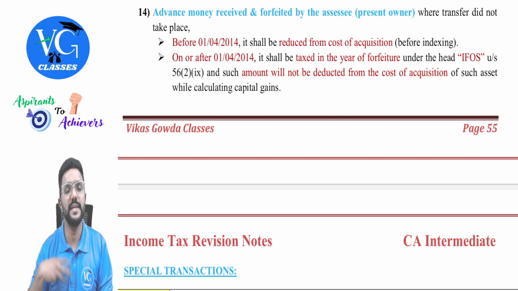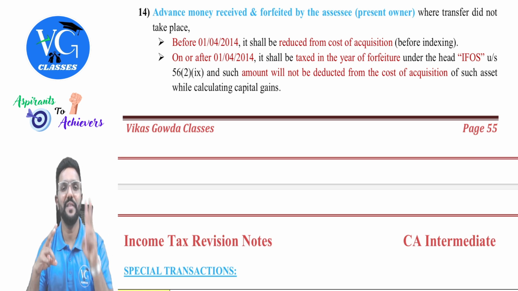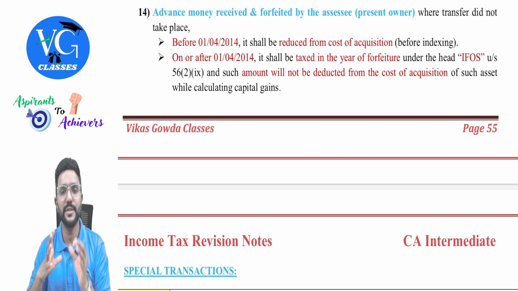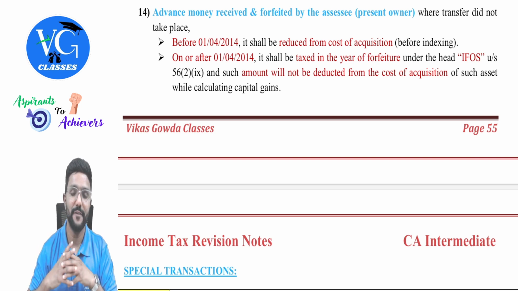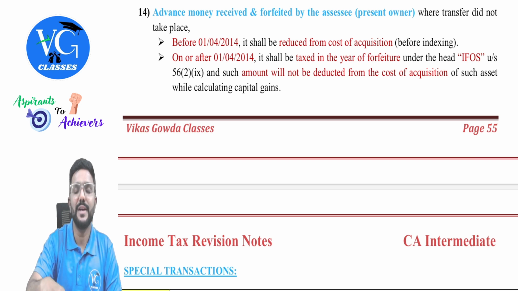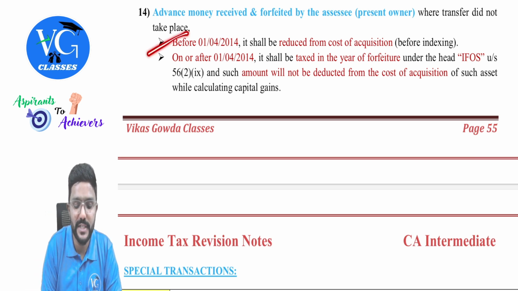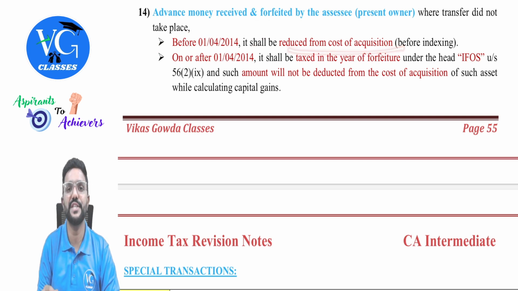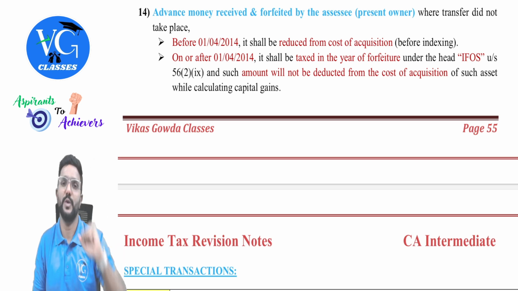Can I forfeit this money? Yes. So is it an income for me? Yes. So how should we treat that 2 lakh in my hands? It depends on when I received it and forfeited it. If the advance money is received and forfeited before 1st April 2014, then it shall be reduced from the cost of acquisition of an asset when it is further sold.